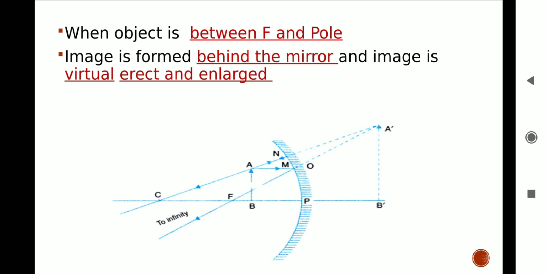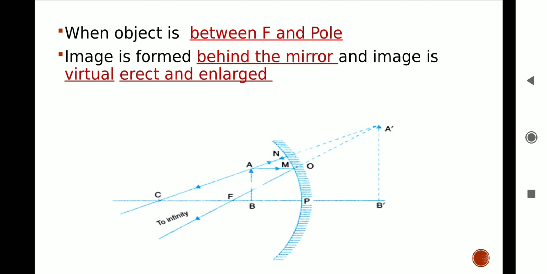Object is placed between pole and focus of a concave mirror. One ray passes parallel to the principal axis and after reflection passes through the focus F. Second ray passes through the center of curvature C, strikes the mirror and gets reflected back along the same path.